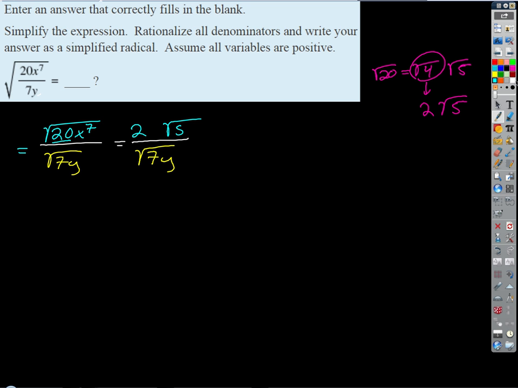For the variable part, we've got a square root of x to the 7th, which is equivalent to x to the 7/2, written as a mixed number. That's x to the 3 and 1/2. So we end up with an x cubed outside and an x inside. Right, so then we're left on the top with 2x cubed times the square root of 5x. So what's next?